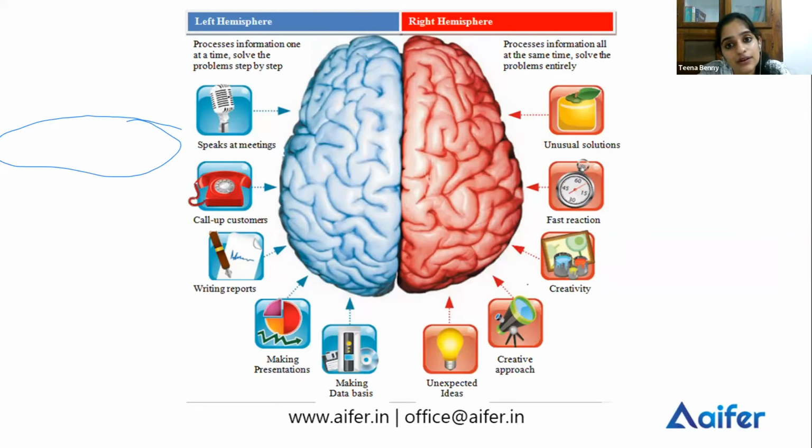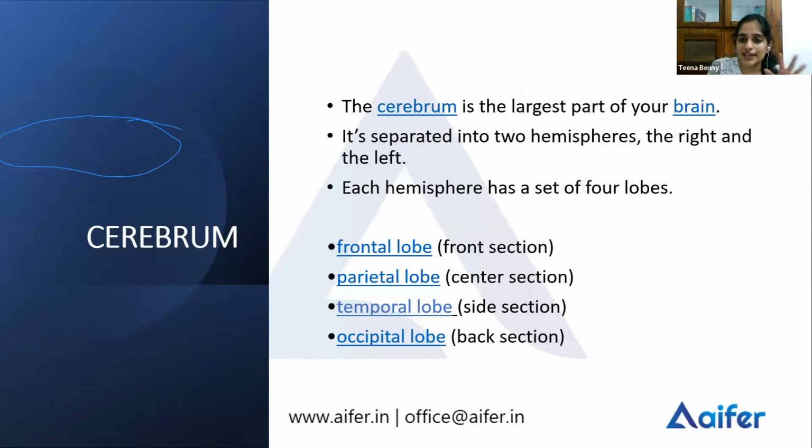So what does the right hemisphere handle? The right hemisphere is responsible for more of your creative side, and the left hemisphere is responsible for more of your academic side. So the cerebrum, the largest part of your brain, is divided into two hemispheres, right and left. Each of these hemispheres has four lobes: the frontal lobe, parietal lobe, temporal lobe, and occipital lobe. You have your frontal lobe here, your parietal lobe, your occipital lobe, and your temporal lobe. And how do you remember its location?